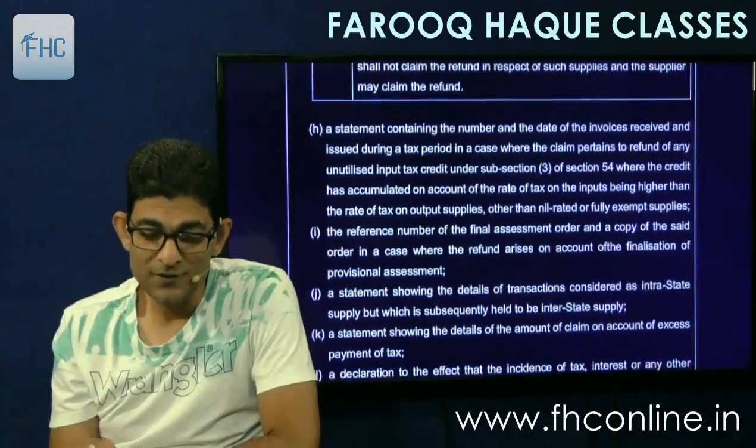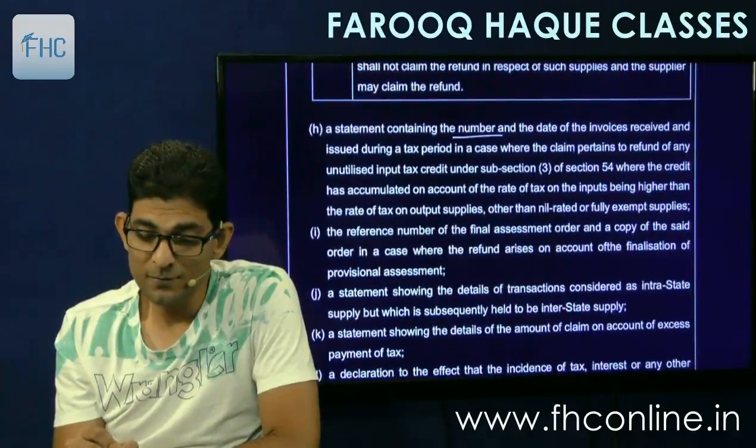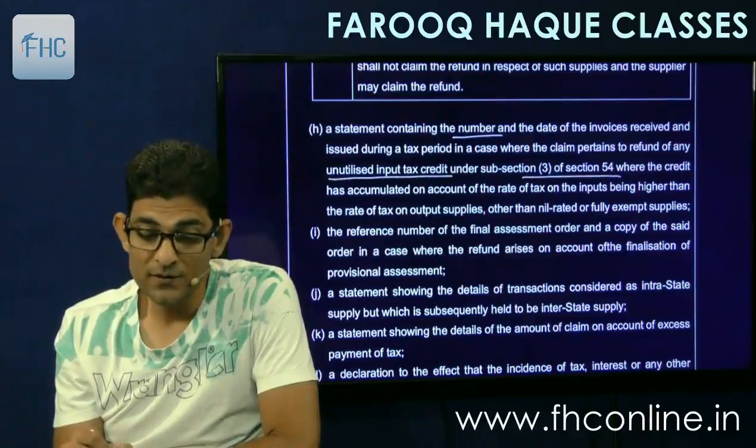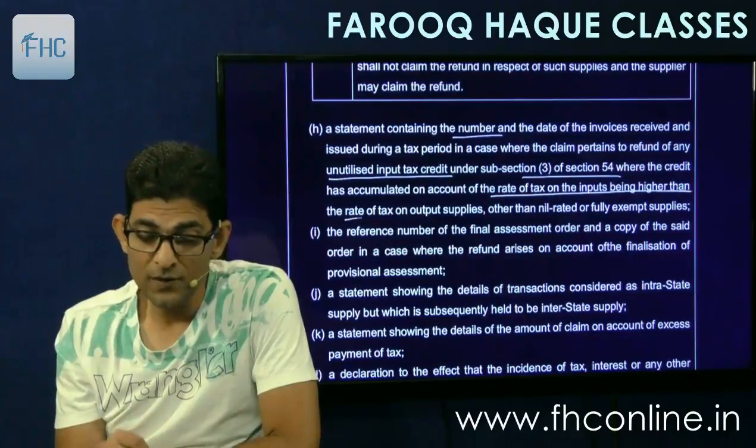Then H point, statement containing the number and date of invoices received and issued during the tax period in case where the claim pertains to refund of any unutilized input tax credit under 54(3), where the credit has accumulated on account of rate of tax on the inputs being higher than the rate of tax on the output supplies.